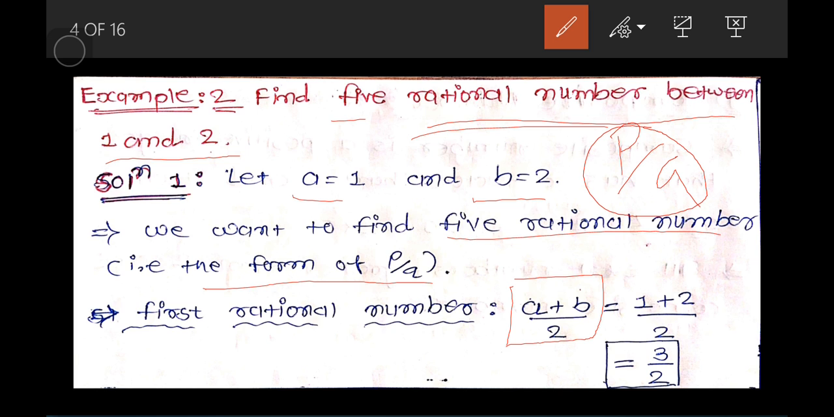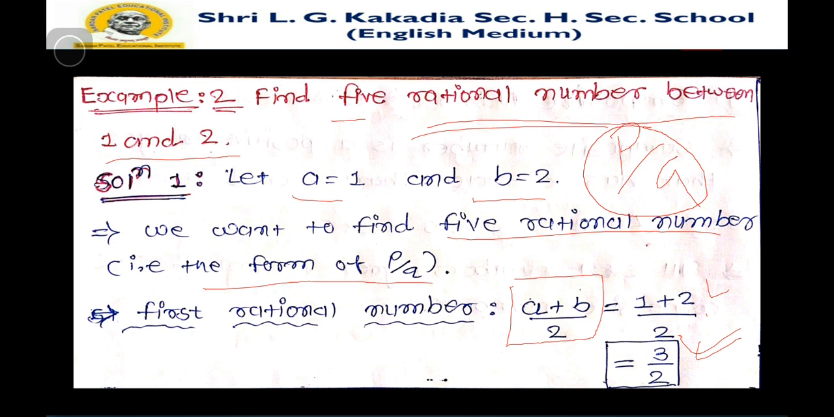Then a is equal to 1 and b is equal to 2, and dividing by 2, it is 3 by 2, and you can see that it is in the form p by q. So we have found the first rational number. Now, how can we find the remaining 4 rational numbers? Remember this number 3 by 2, don't forget this. Using this number we can find other rational numbers.